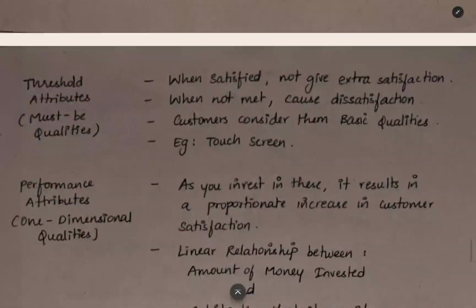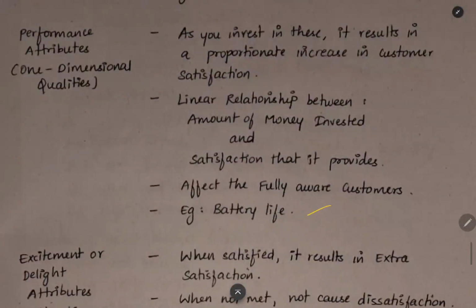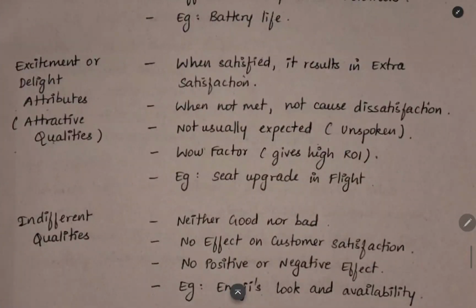Now, as a summary, threshold attributes are the minimum quality that should be there. Example, touch screen. Performance attributes, example, battery life, will give more satisfaction if you invest more money. In the excitement attribute, these are extra things which you are giving to the customer. If you give extra, he will be happy. If you don't give extra, he will not raise a complaint.